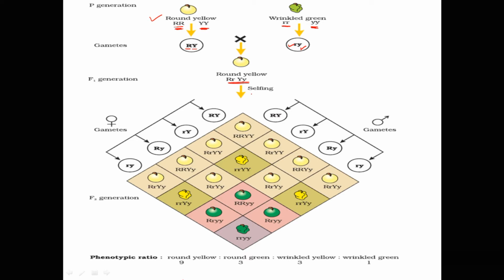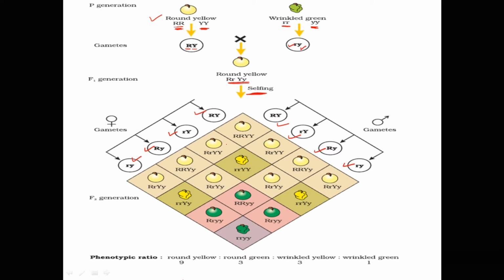Then F1 plants were self-pollinated, that is F1 selfing. Here each parent produces 4 different types of gametes, 4 male gametes, 4 female gametes.